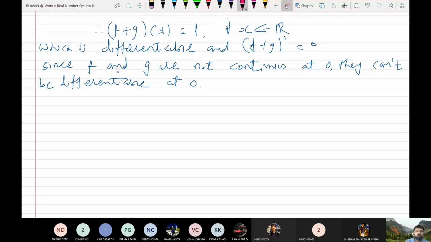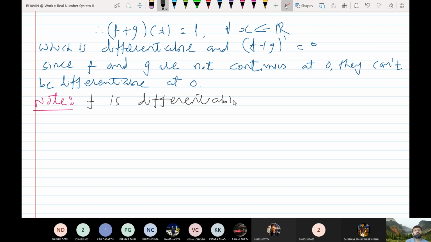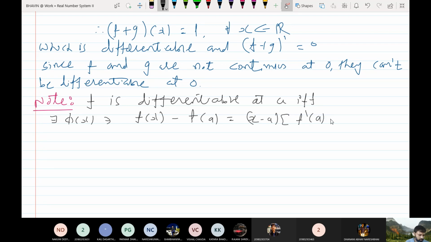Fine. So now let me take one note, a remark. f is differentiable at a if and only if there exists a function phi(x) such that f of x minus f of a equals (x minus a) into (f dash a plus phi(x)), where phi(x) tends to 0 as x tends to a.